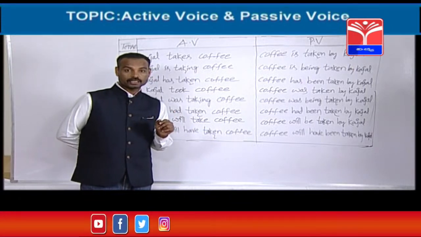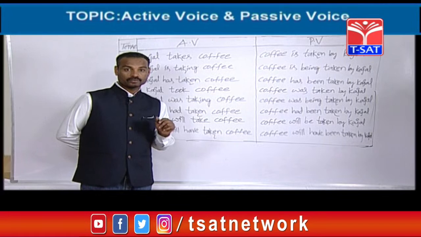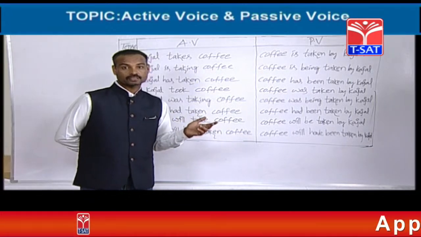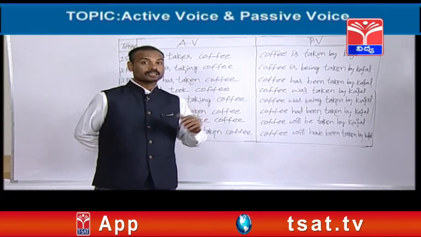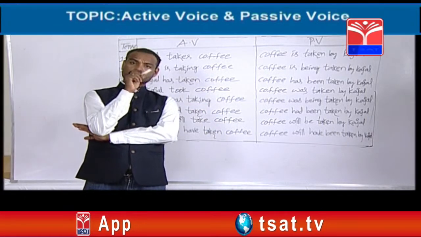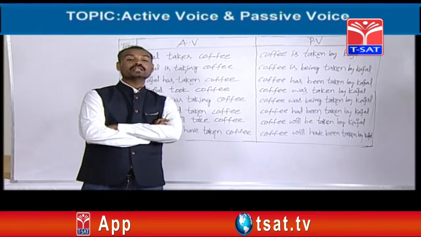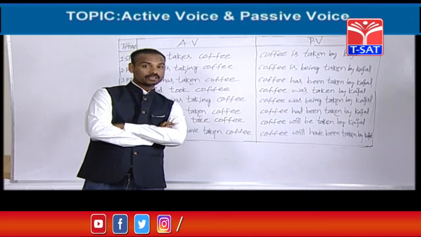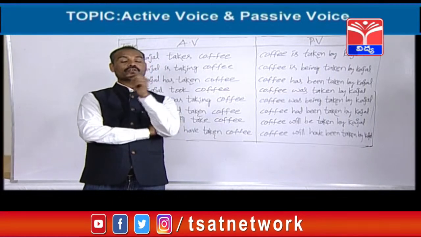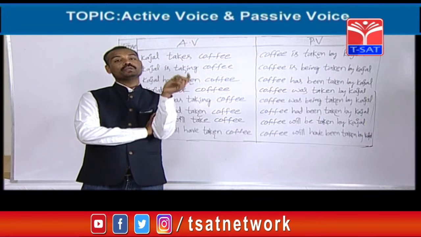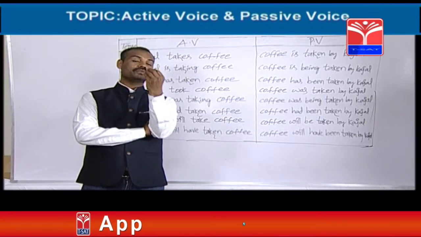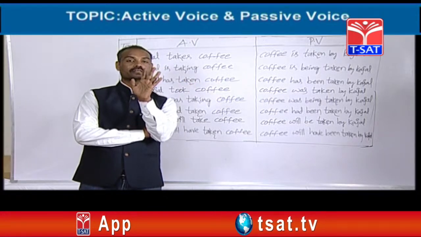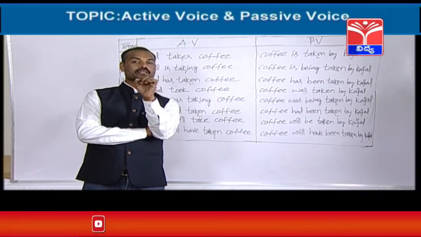How can you find out in the examination whether they have given an active voice from present perfect continuous tense or not? In that active voice, have been, has been and ing form will be there. Have been or has been, ing form will be there in that active voice. So whenever you find either have been or has been or had been or will have been plus ing form, please remember, friends. You can easily remember this.